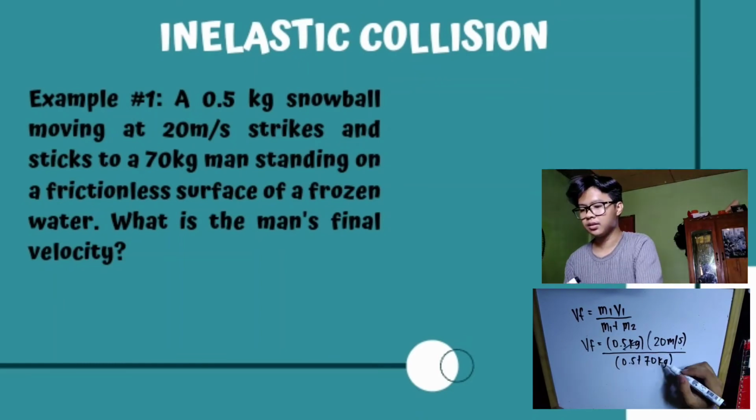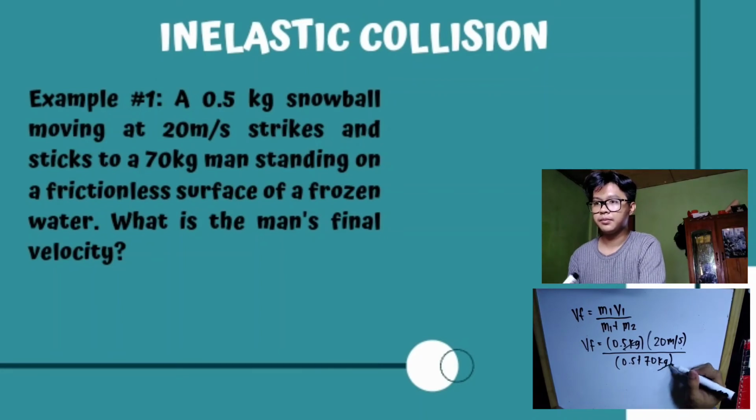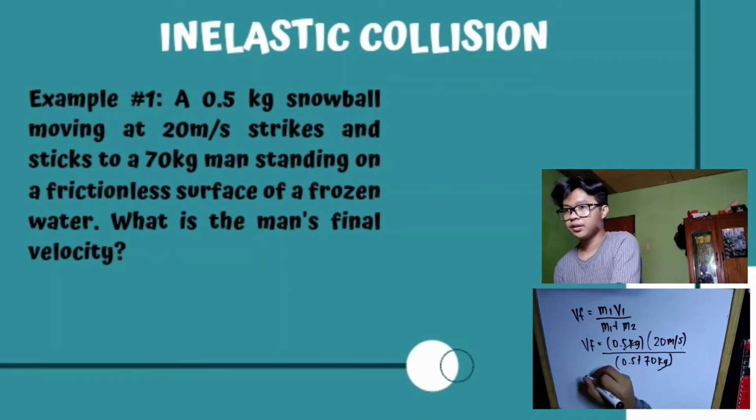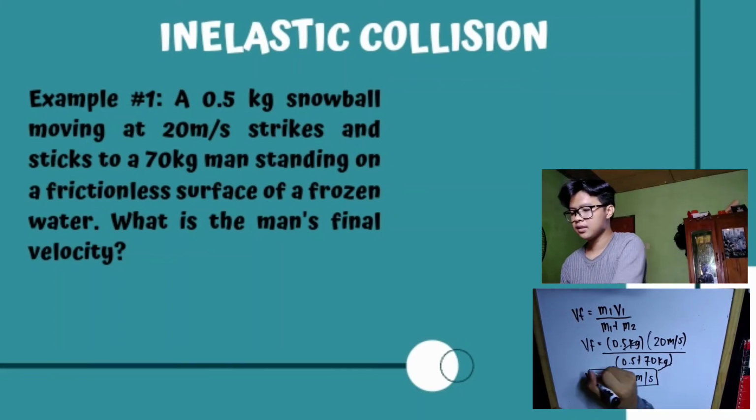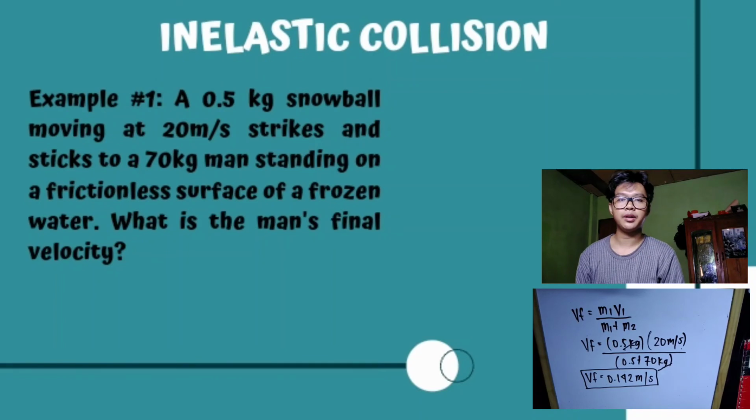So, we cancel the kilogram. What remains, or our final answer, is 0.142 meters per second. This is the answer for our example number 1.